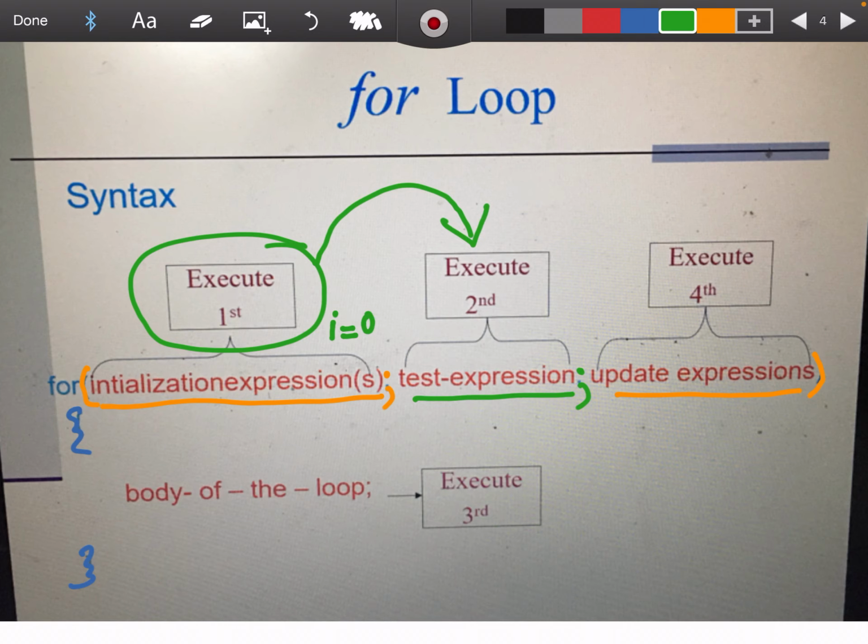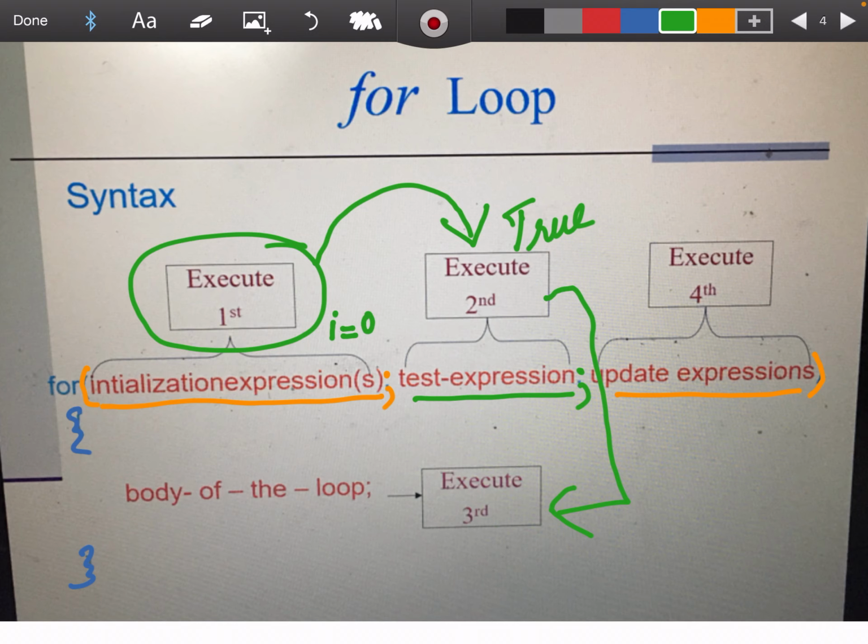If the condition returns a true value, the flow of control passes to the execution of the loop body. The loop body is the set of statements enclosed in the opening and closing braces of the loop.